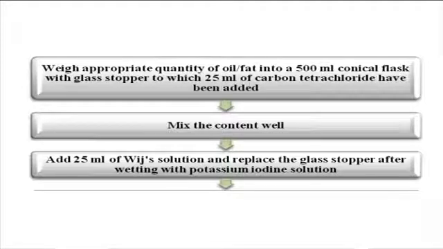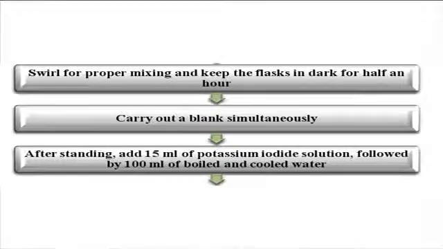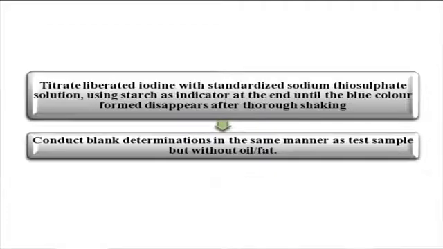The glass stopper is replaced. The content has to be swirled properly and the flask is kept in the dark for half an hour. Carry out a blank simultaneously. After standing for half an hour, about 15 ml of potassium iodide solution is added, followed by about 100 ml of boiled and cooled water. The liberated iodine is titrated with standardized sodium thiosulfate solution using starch as indicator at the end, until the blue color formed disappears after thorough shaking. A blank has to be conducted in the same manner as the test sample but without oil or fat.